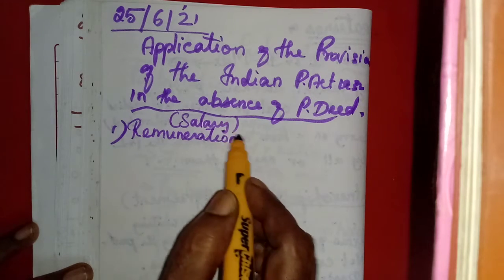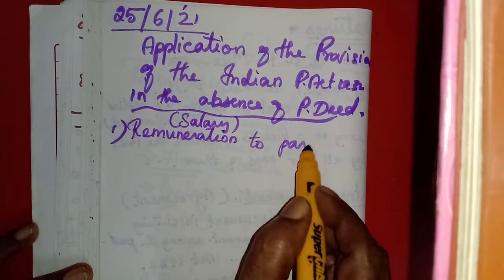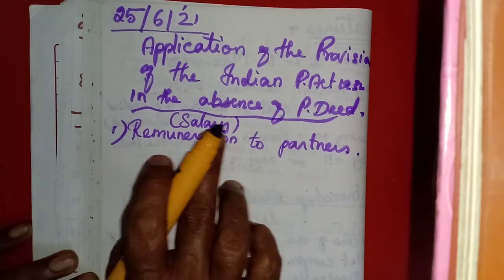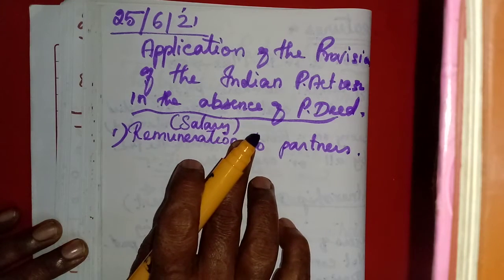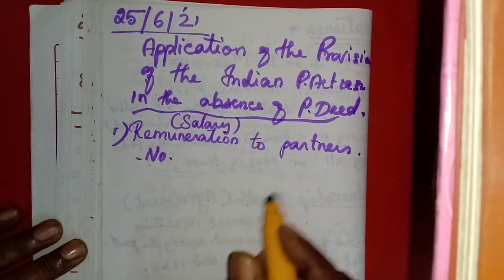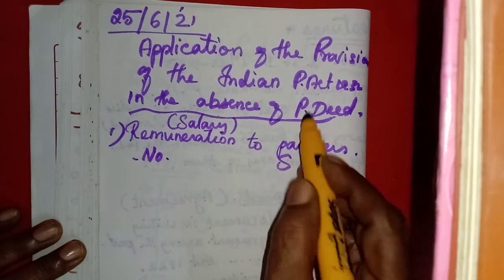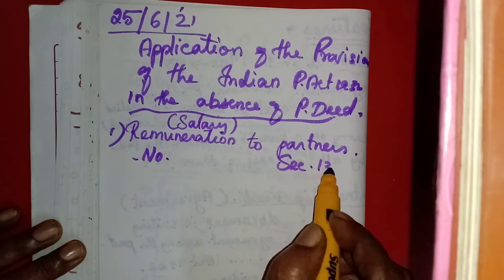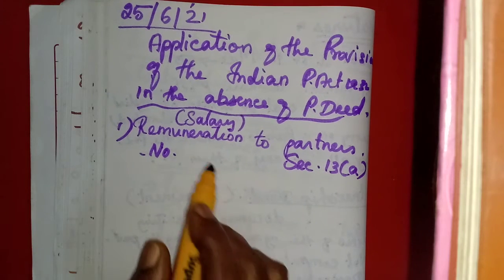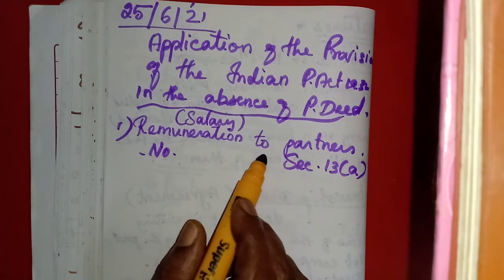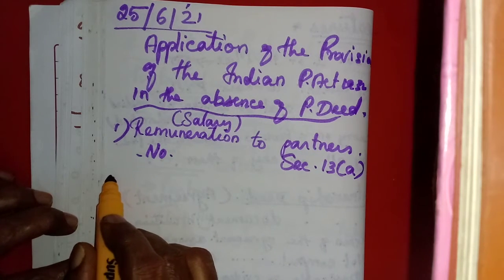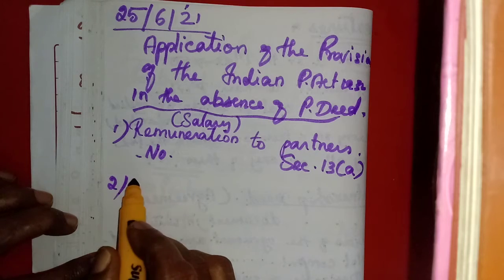Okay. Remuneration to partners. If nothing is mentioned about the salary of the partners, then no salary will be given to any partner. This is the provision of section 13A of the Indian Partnership Act. What is said? No remuneration is to be paid to any partner. Okay, then next one, profit sharing ratio.